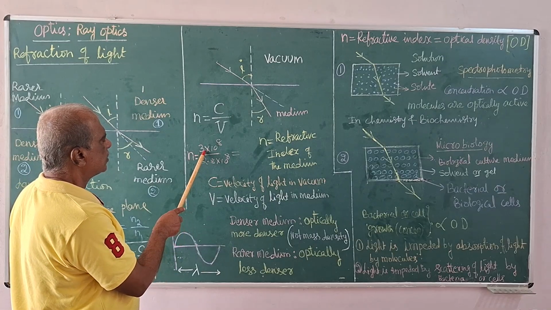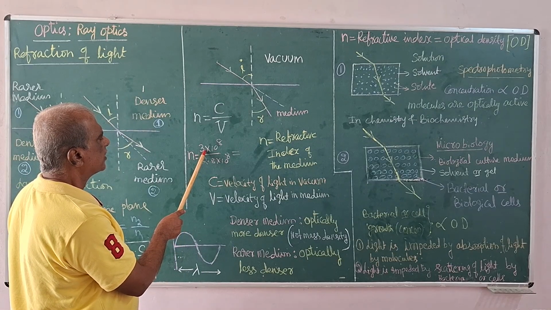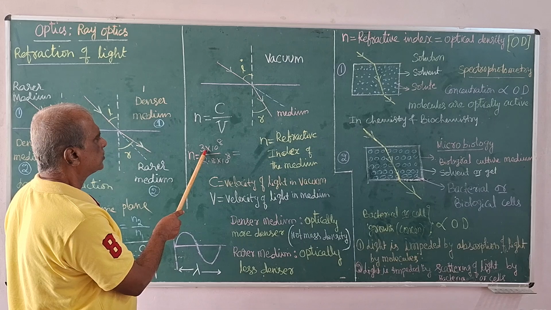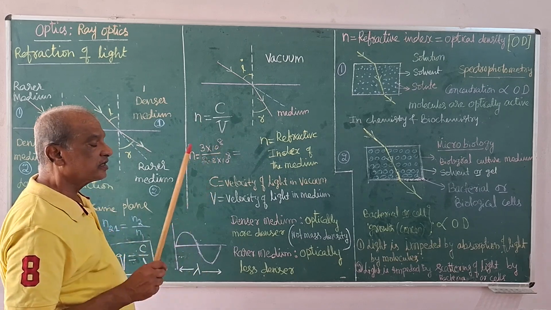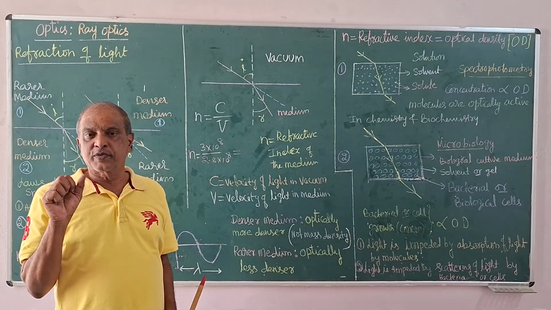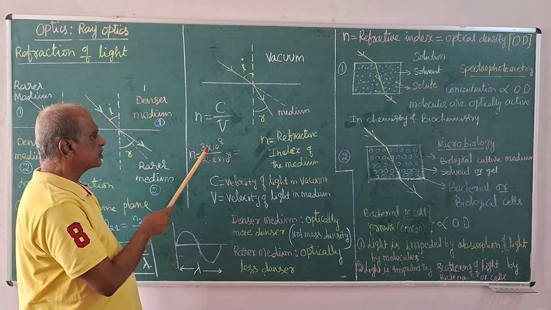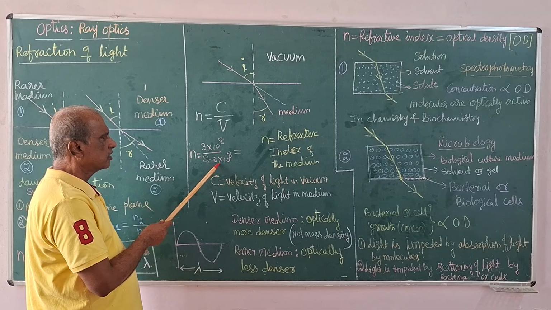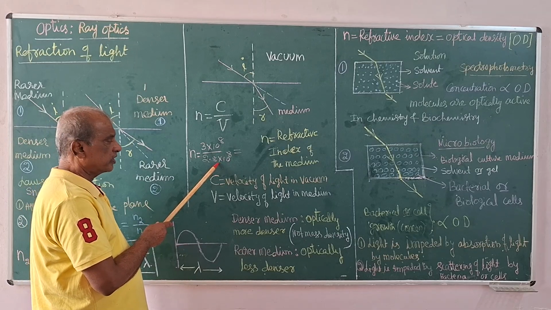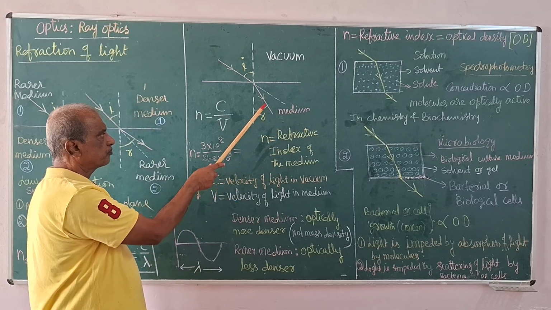So this is always a constant: the velocity of light in vacuum is 3 into 10 to the power of 8 meters per second. In other media, the velocity of light decreases because of optical activity. The ratio is called the velocity ratio. This velocity ratio is called the absolute refractive index of the medium.